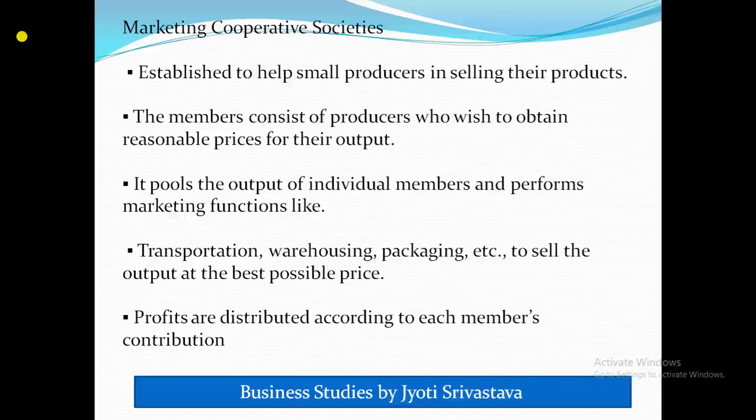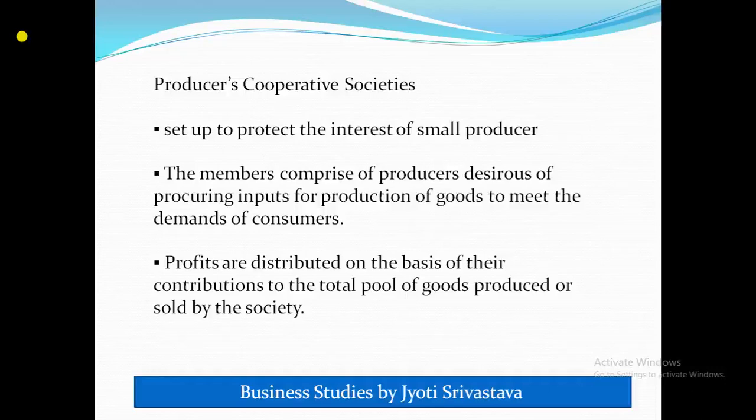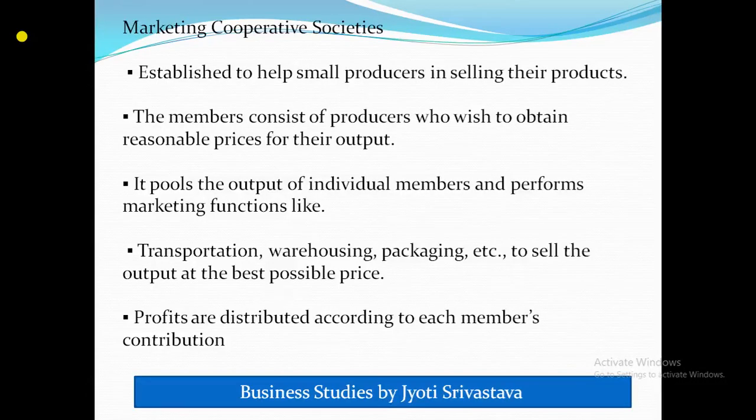Then next comes your marketing cooperative society. It is established to help small producers in selling their products. The members consist of producers who wish to obtain reasonable prices for their output. Again, in the last one we saw why producer cooperative societies join hands together, so that they can purchase the raw material, the input for their product, at a reasonable price. And this marketing cooperative society means, marketing is what?